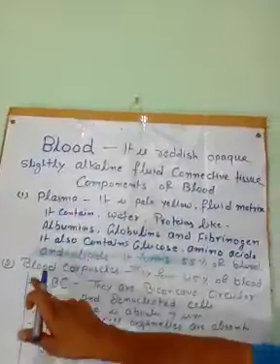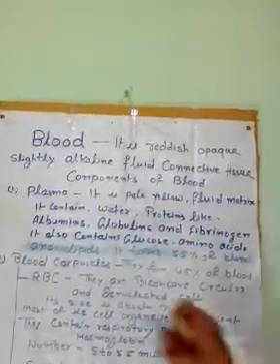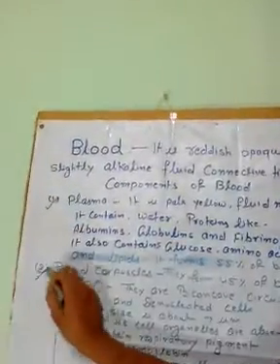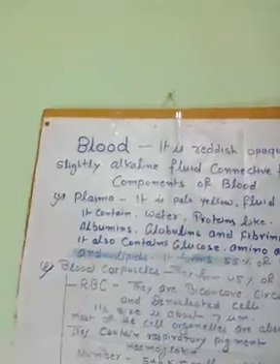Plasma and blood corpuscles. There are two components of the blood.